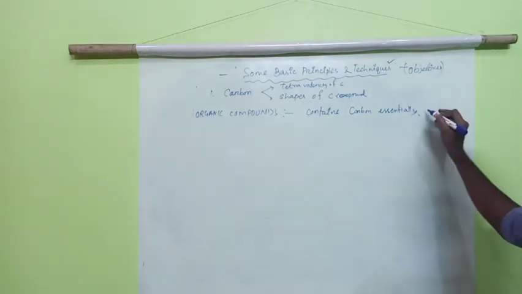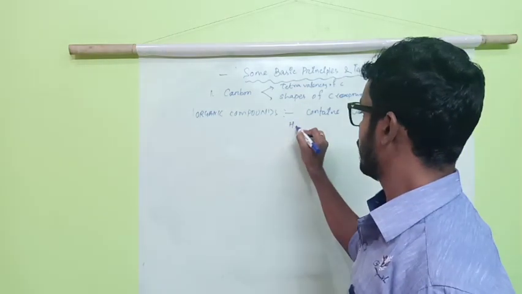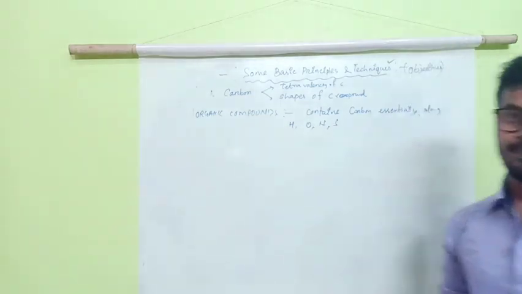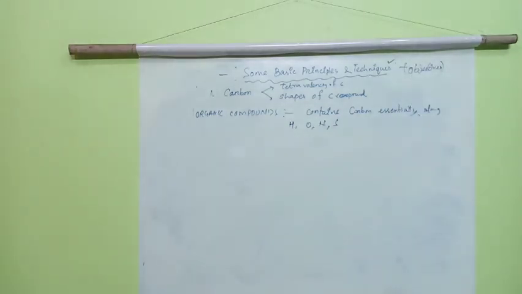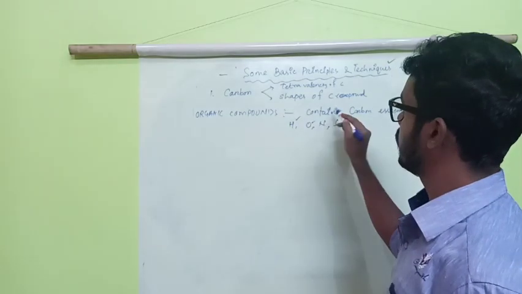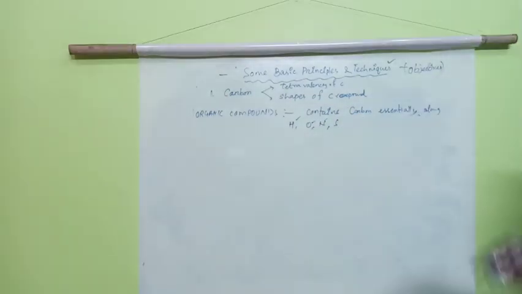Along with this, there can be other things too: hydrogen, oxygen, nitrogen, sulfur. The compounds which contain carbon essentially, bonded with hydrogen, oxygen, sulfur, nitrogen, all these things, these are the organic compounds.